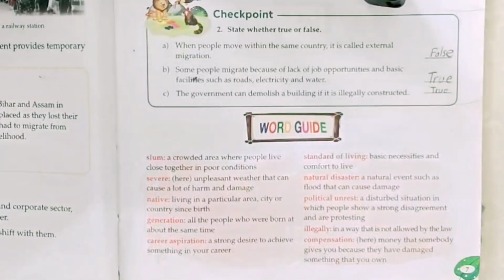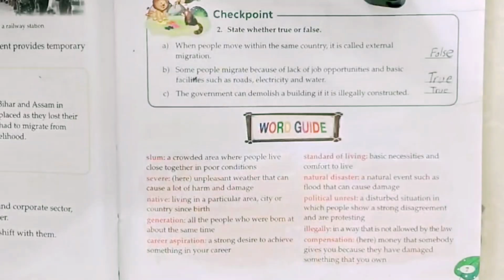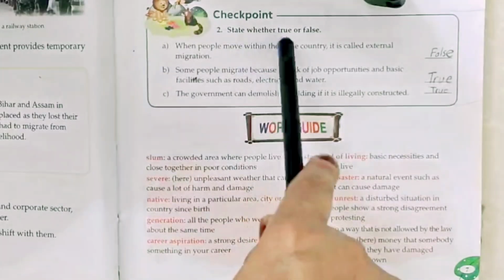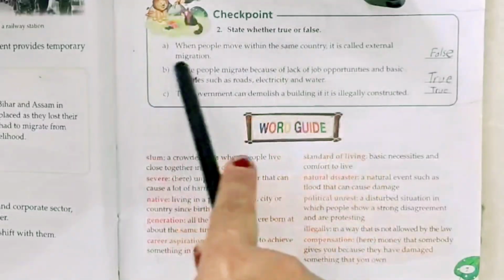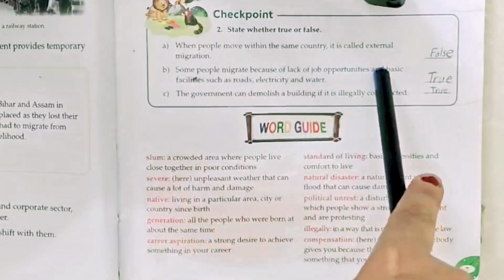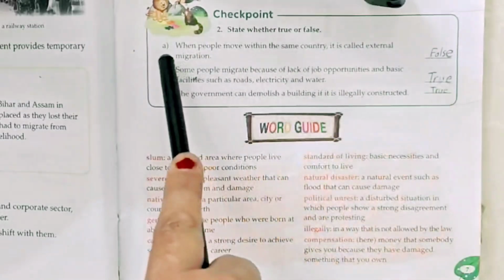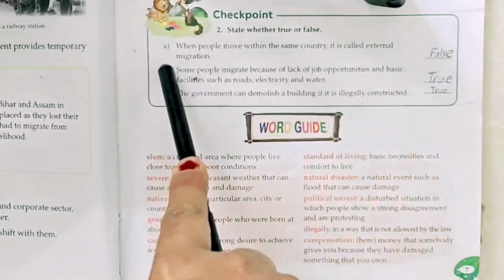EVS Class 5 Chapter number 1 Changes in a Family. Now we will see about the checkpoint. The question is state whether true or false. First we read the sentence and then decide is it true or false. Now the question number A.